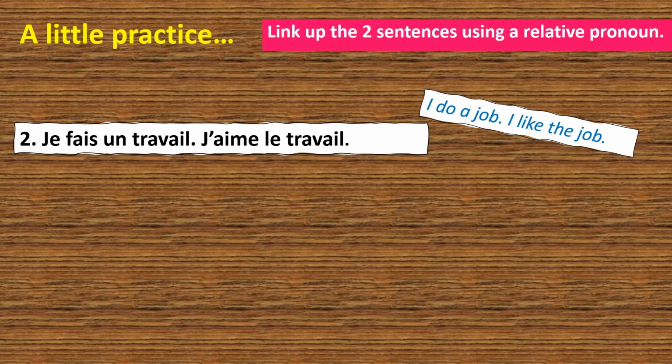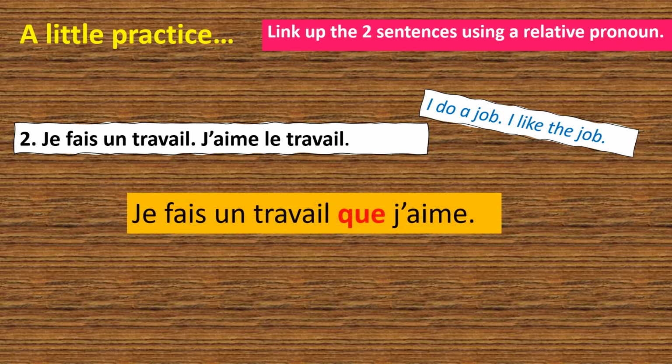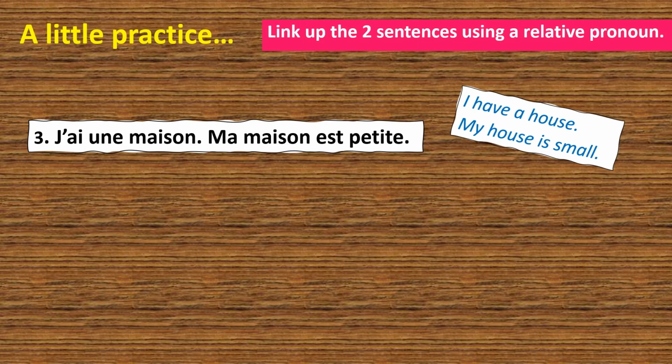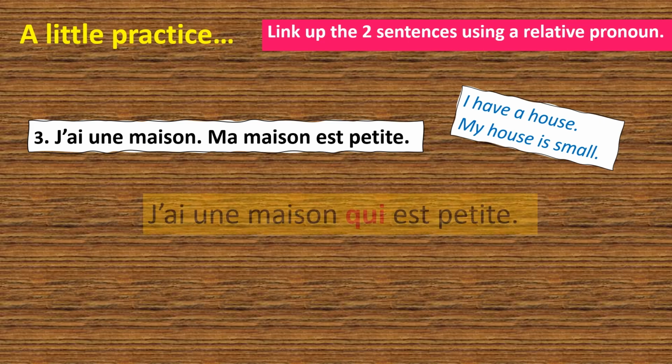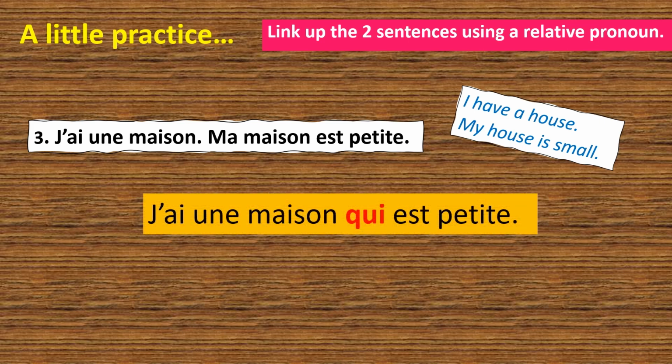Je fais un travail, j'aime le travail. In the second sentence, the word travail is the object, therefore we're going to have je fais un travail que j'aime. J'ai une maison, ma maison est petite. In the second sentence, ma maison is the subject. Therefore, j'ai une maison qui est petite.